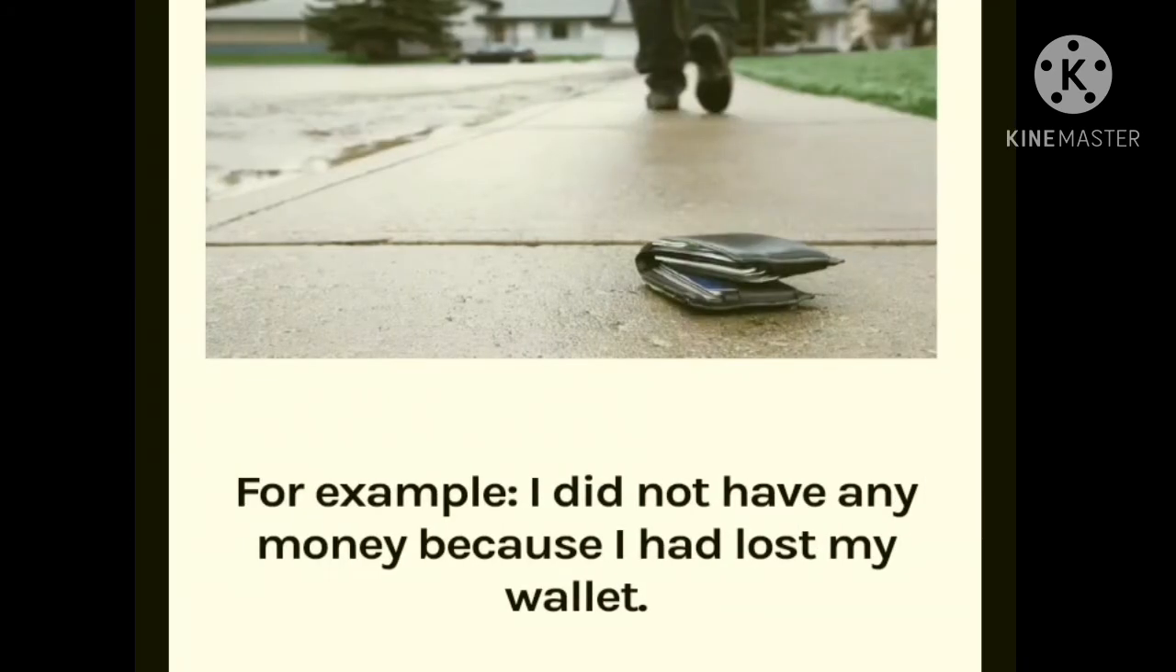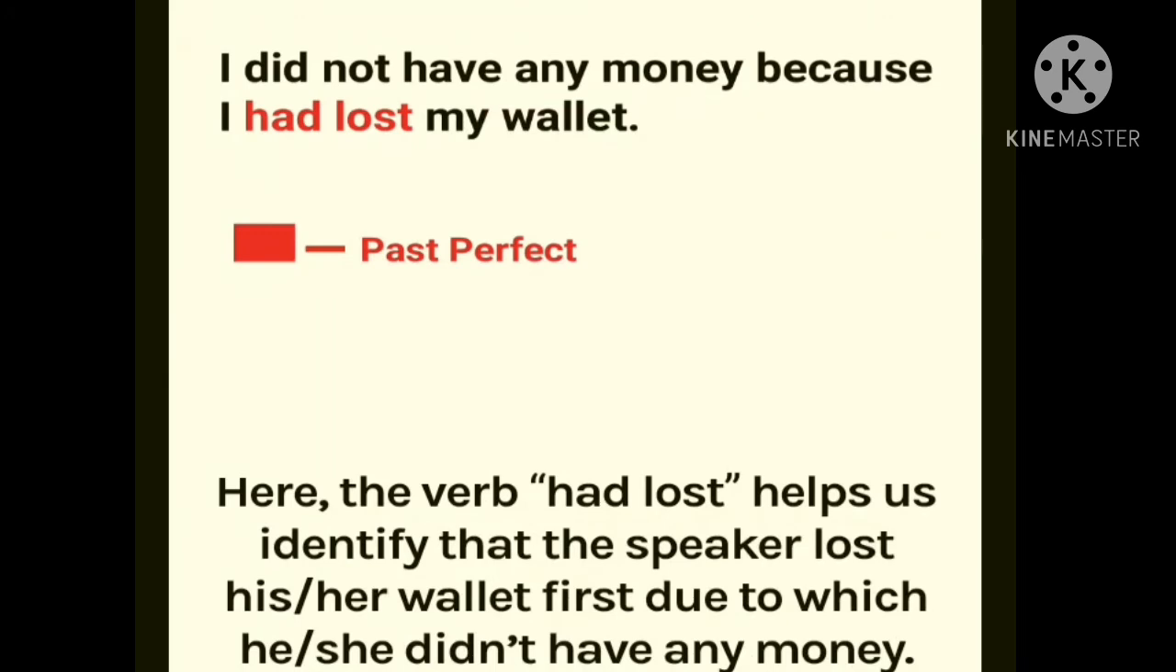For example, "I did not have any money because I had lost my wallet." In that sentence, "had lost my wallet" shows the past perfect tense. What is the formula of past perfect tense? Subject plus had plus V3 plus object. Here I is the subject, had is showing the past perfect tense, it is a helping verb, lost is a V3, and my wallet is the object.